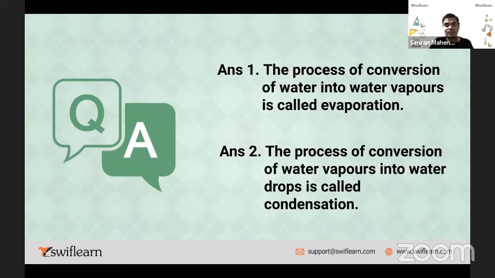Right. Very good. That example we discussed, right? When you heat the milk, when it is covered and you come after for some time, then what happens? If you open the lid, you can see at the back side of the lid, there are water vapors. Water droplets, right? So that is basically a process in which water vapors are converted into water drops. That is condensation. So in that case, temperature is decreased.